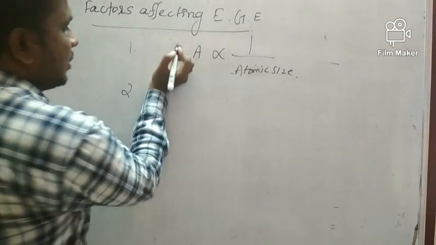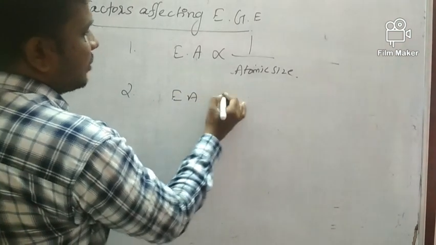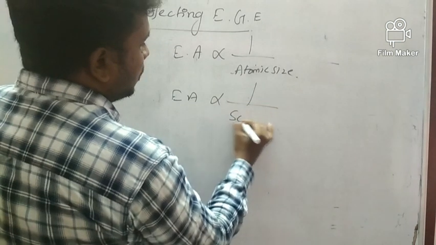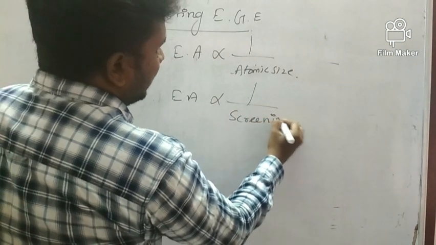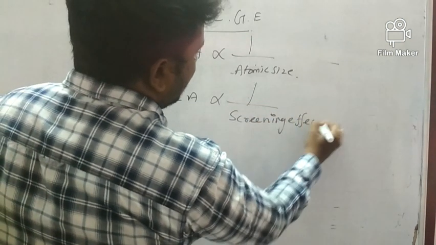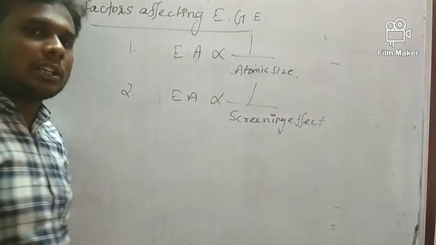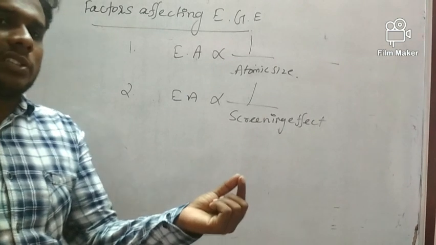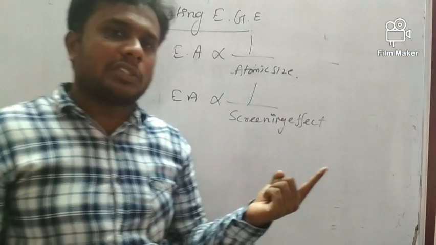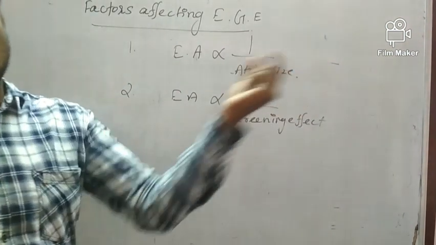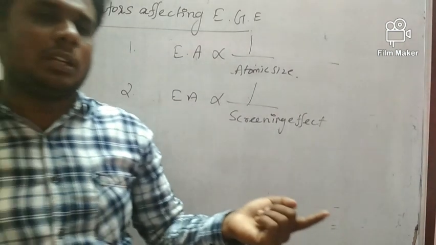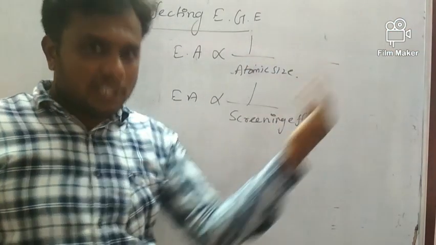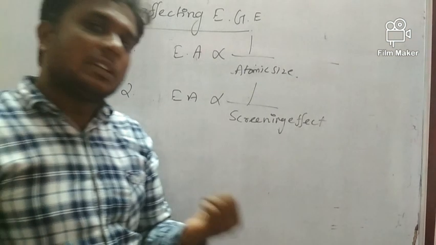Then the screening effect. Electron affinity is always inversely proportional to the screening effect. If the screening effect decreases, what will happen? Electron gain enthalpy increases, because when the screening effect decreases, the effective nuclear charge increases. Then it can easily add the electron. The attraction force towards the valence shell will increase, so we can easily add the electron to the valence shell.